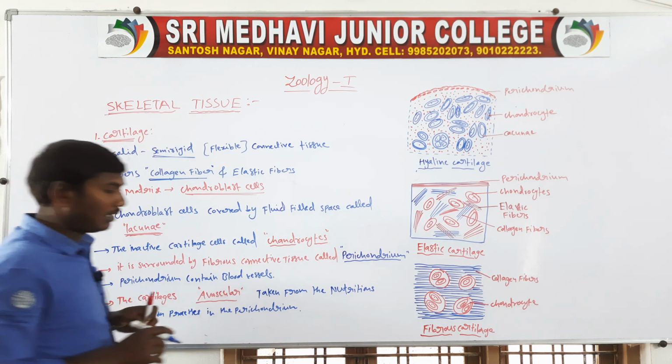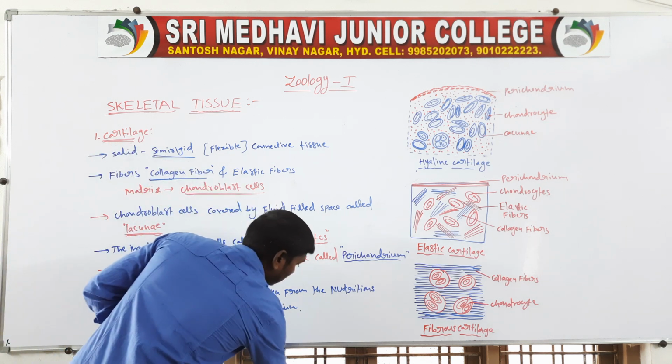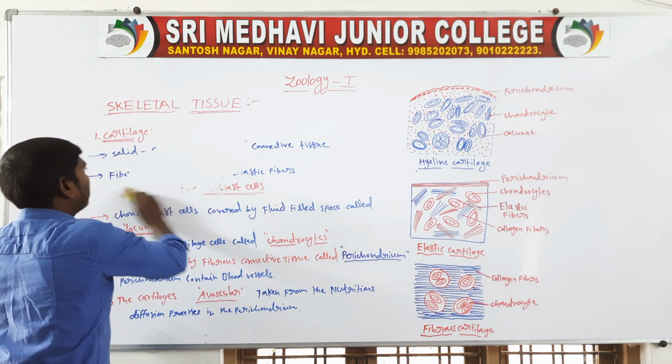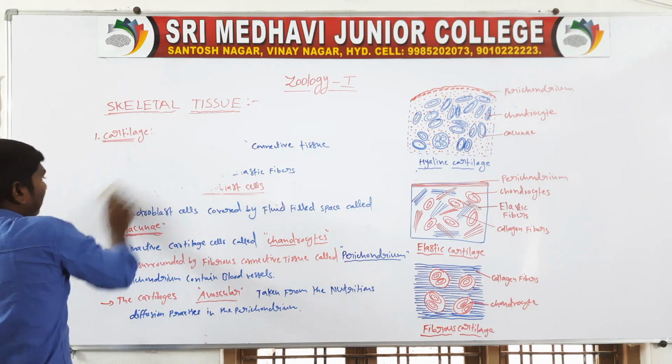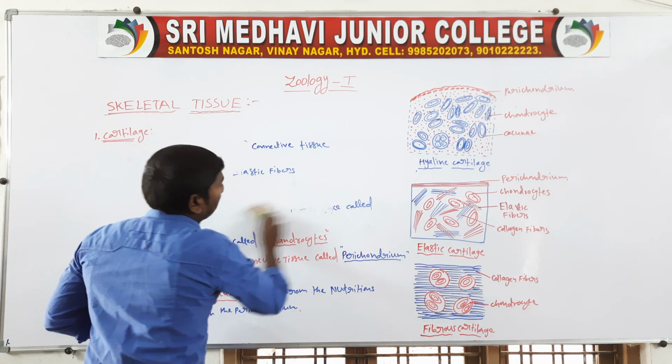Next, cartilage is divided into three types. First, hyaline cartilage. Second, elastic cartilage.